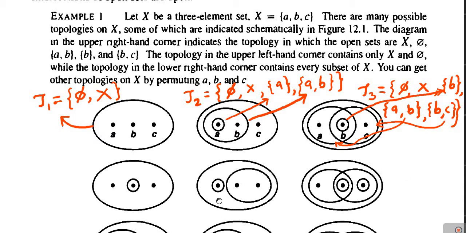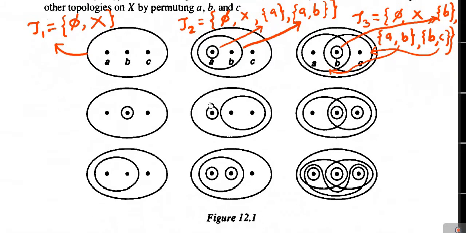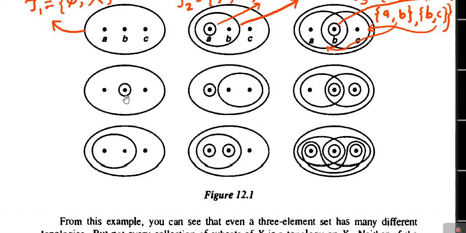Next example. Now consider some more examples of topology. See here, if we denote this by tau 4, then tau 4 consists of three members. The first member is the empty set phi, the second member is the complete set X, which is shown here, and the third member is the singleton set B. This is a circle which covers B, which means that it is the singleton set B, and you can verify that this is also a topology on X.